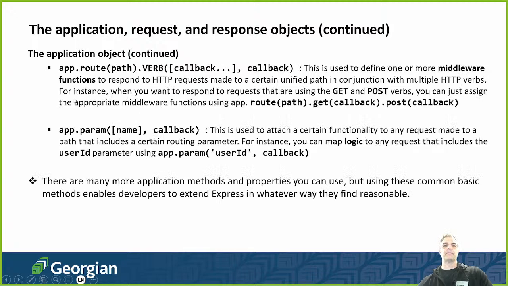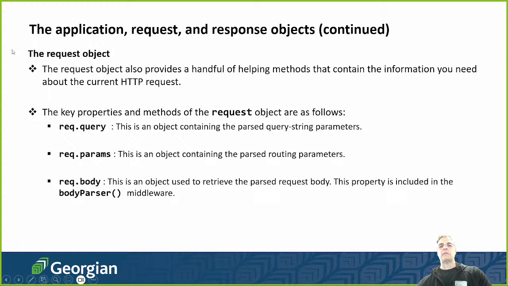All right? App.route creates a route for us, or routes, potato, it's kind of pronounced different ways. So let's say app.route with the path. It actually allows us to do things like GET and POST requests. That's what it does. App.param allows us to attach certain functionality to any requests made on a routing parameter, which is pretty cool. And then we have the request object.